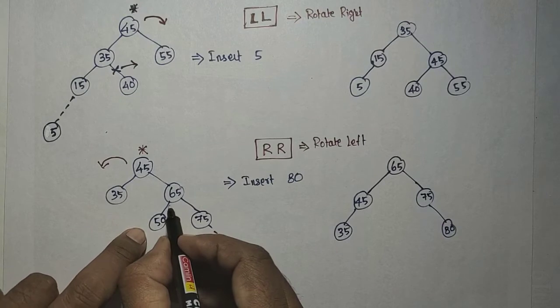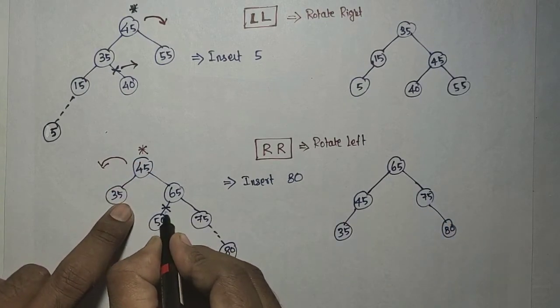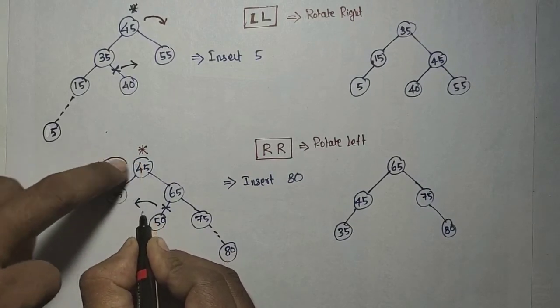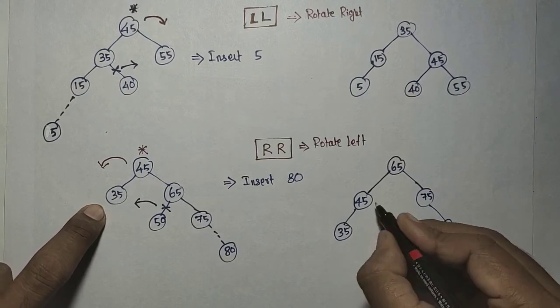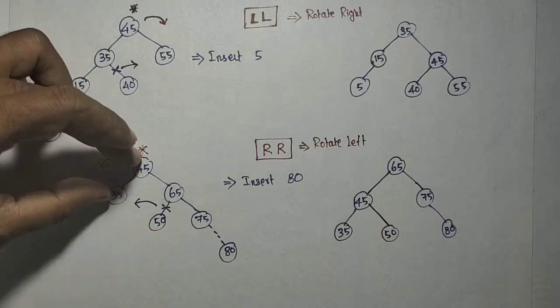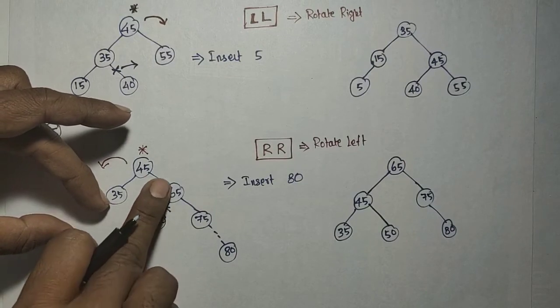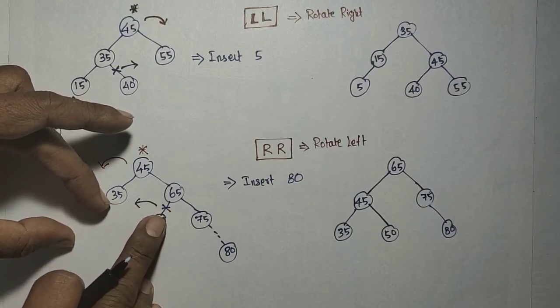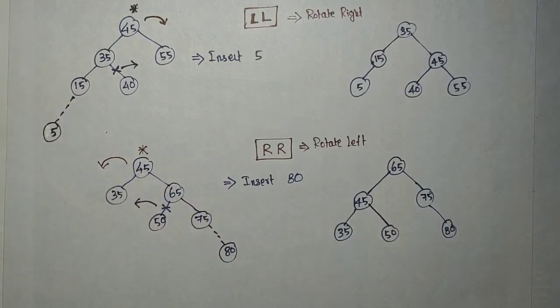What about this node 50? The 50 was added to the 45, so this link will be cut and the 50 will be joined as the right of 45. The 35 goes down, and the current left of the 65 will be cut and joined with 55, and the 65 will go one level up. Now if you check, it is a balanced binary search tree.